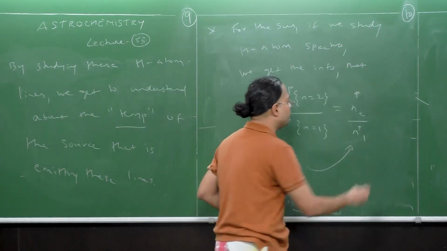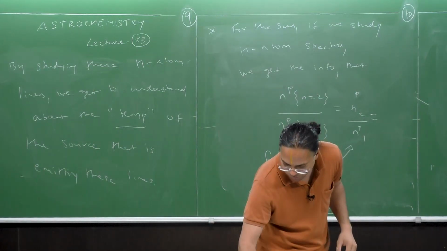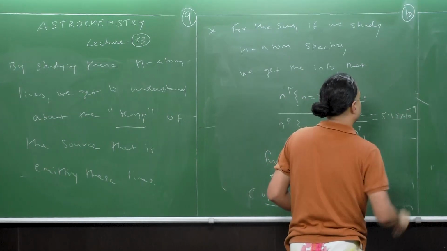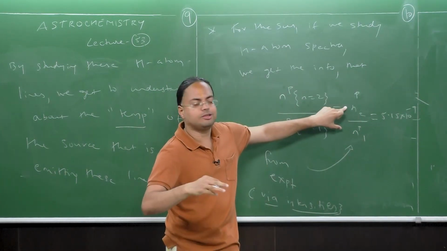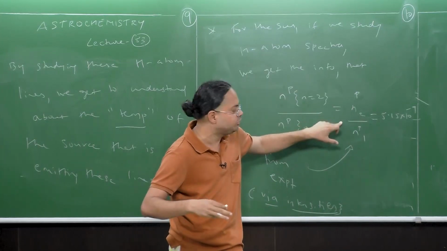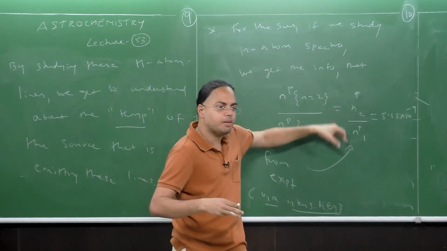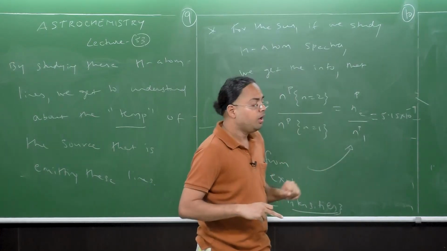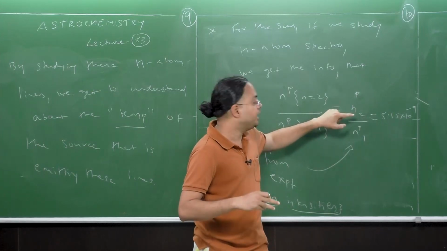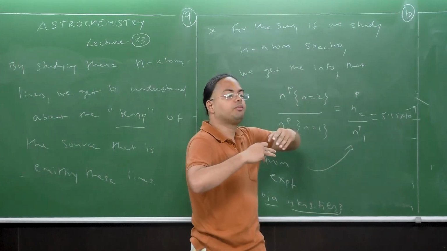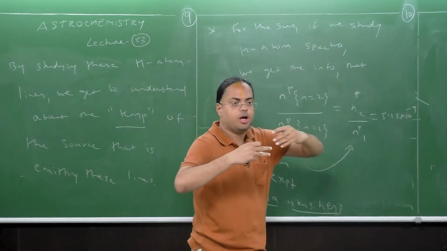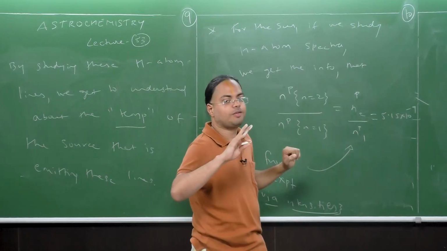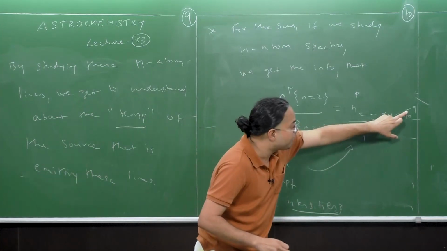Now this was found to be, let's say for the sun, something like 5.15 times 10 to the power minus 9. Of course, this is just a number. It has no dimensions because it's a number here and a number here, so they get cancelled out. Now understand the meaning of this number. There is going to be some emission from the N equals 2 level also. So the N equals 2 level is also going to undergo a lot of transitions, which is going to give rise to these lines. But the key fact to note is this ratio is 10 to the power minus 9.